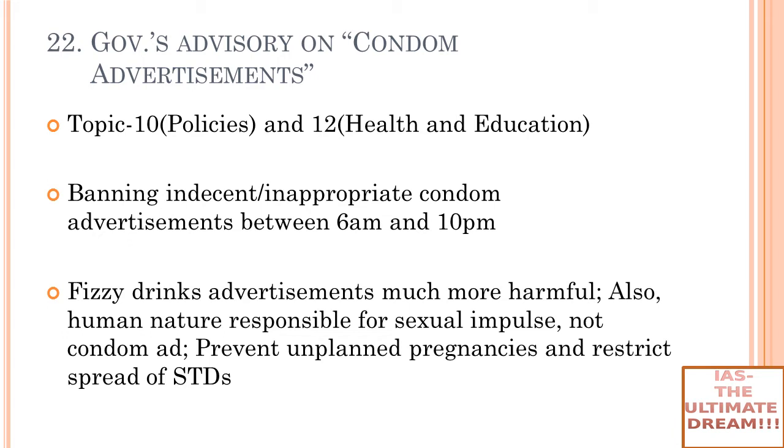But there are buts. What are those buts? The manner in which the advisory has been drafted is far too broad. Ambiguity is too much. What may be funny or informative for one may be obscene or distasteful for others, right? The word inappropriate used in the ministry's advisory is even more vague than the word indecent. Also, there is a fatal mistake of bracketing all children into the same conceptual category. Why? Because what is suitable for viewing by a 17-year-old boy may not be appropriate for a 3-year-old girl. So there are too many ambiguities. Just remember the word ambiguity.